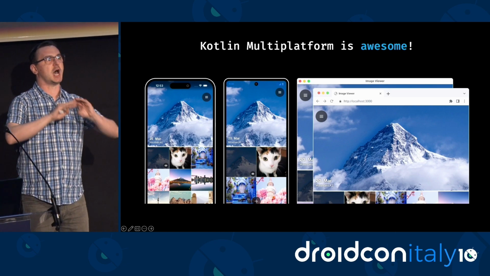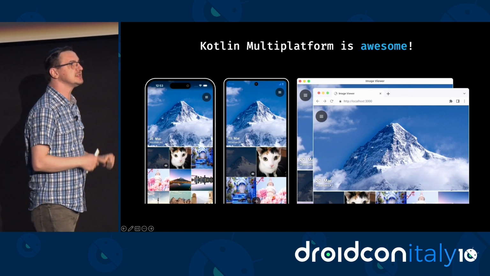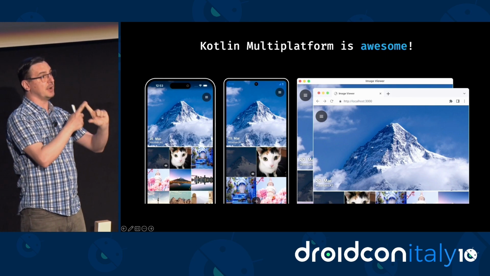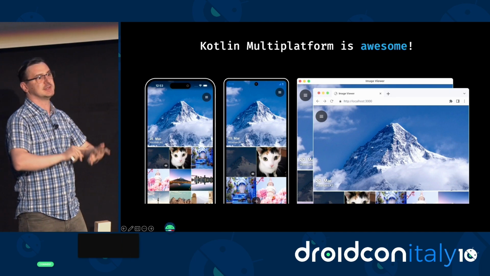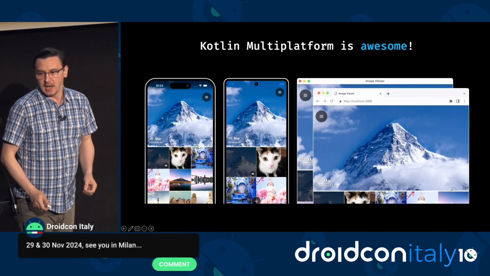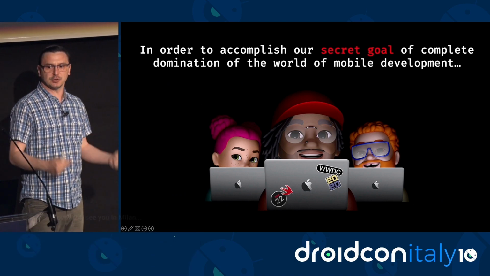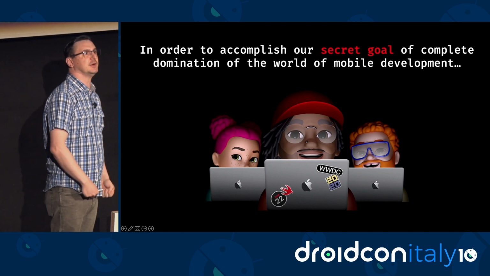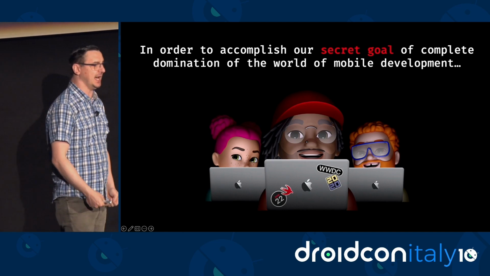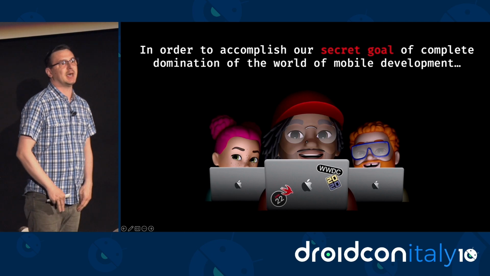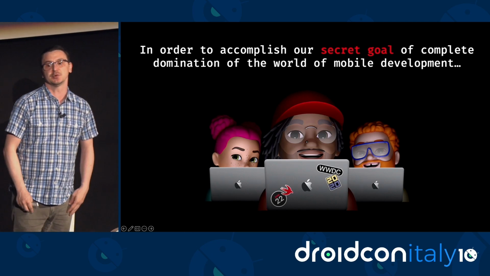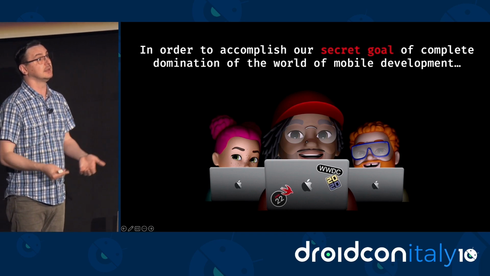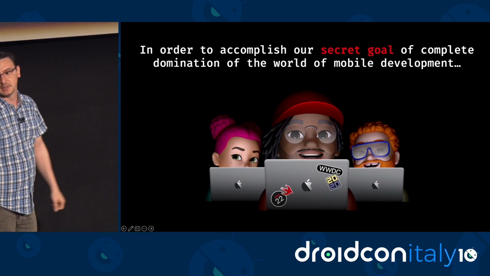Kotlin Multiplatform is awesome. Now if you know a little bit of Compose, Ktor, SQLite, and other KMP libraries, you can write an Android app, an iOS app, a web app, and even a desktop app from the same code base, right? However, in order to accomplish our secret goal of complete domination of the world of mobile development, we need to bring the iOS developers to our side. And how can we accomplish that? We can do that by writing KMP libraries that are so good, they won't even know they were written in Kotlin. And that's what this whole presentation is about: how to write KMP libraries that play nice with Swift, right?